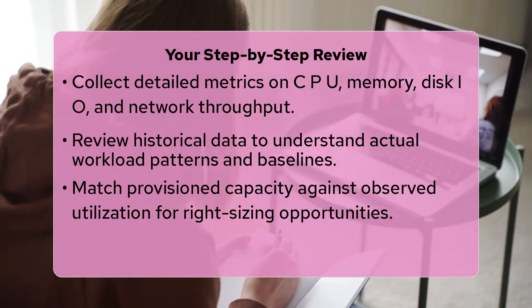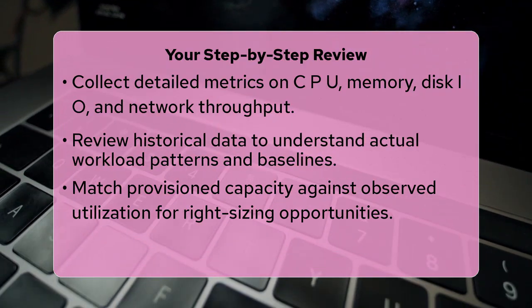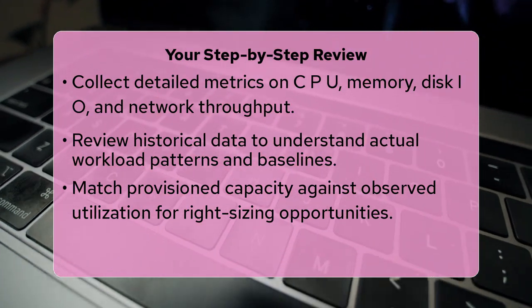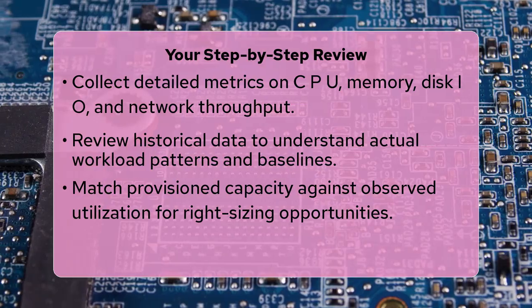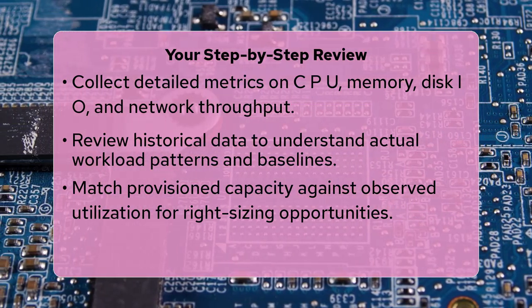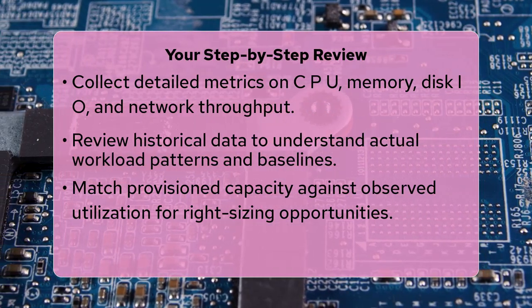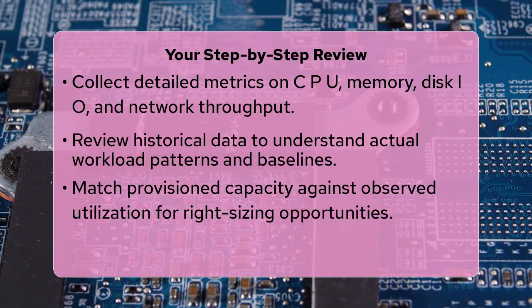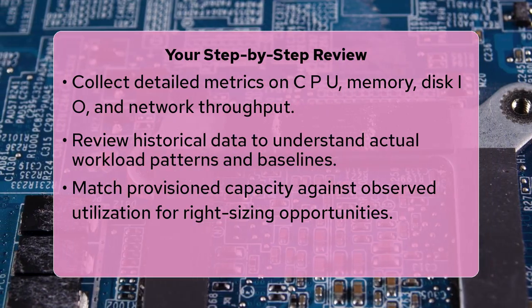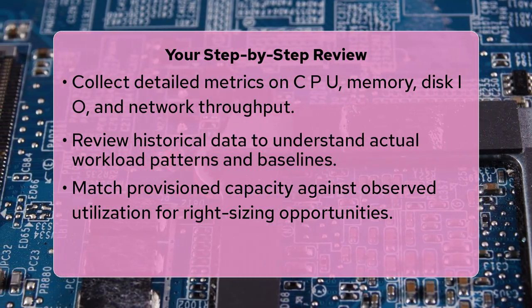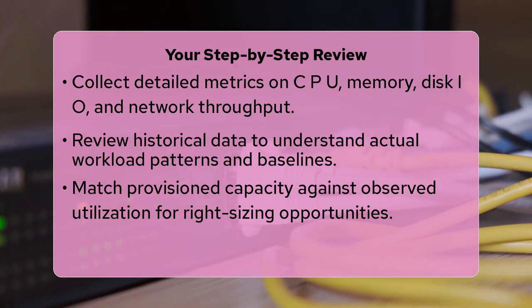A critical step is then to compare the provisioned capacity against these actual usage metrics. If an instance consistently uses 20% of its allocated CPU, it is a clear candidate for right-sizing. You should also look for resources that are completely idle or have extremely low utilization, as these might be candidates for deprovisioning. Remember to involve your application teams to understand workload characteristics and future plans, ensuring that any adjustments do not negatively impact performance. This systematic approach is essentially a continuous cloud fitness check.